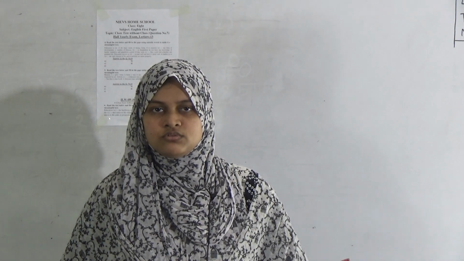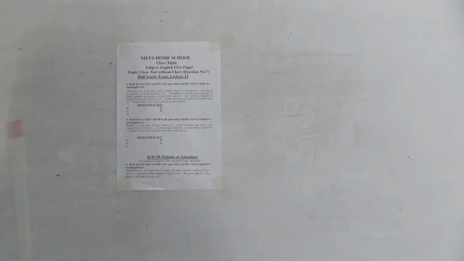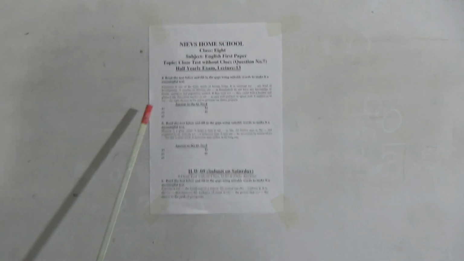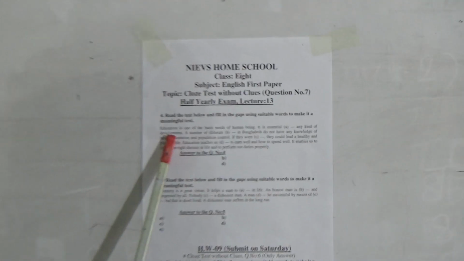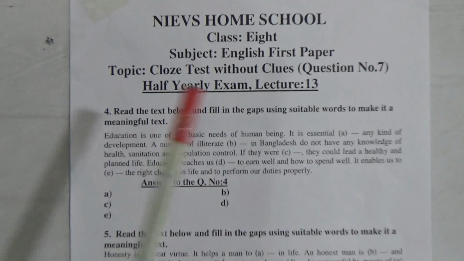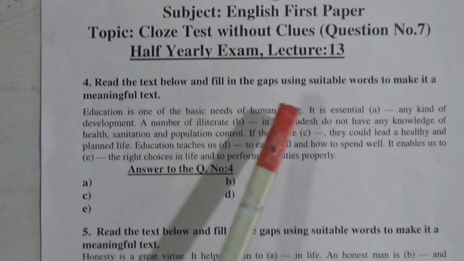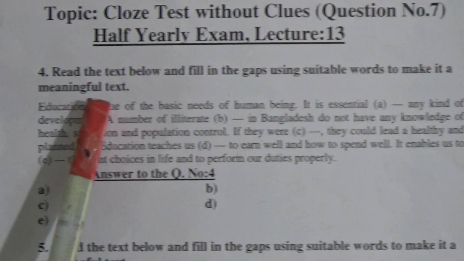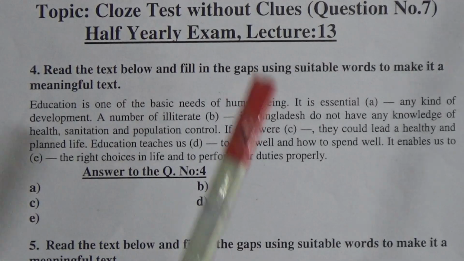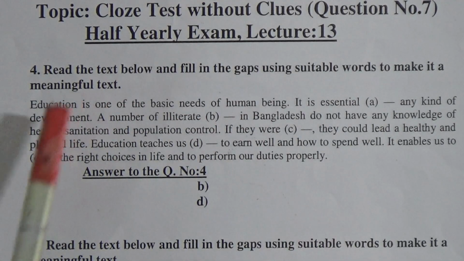Students, please take your notebook and writing elements. We are going to discuss cloze test without clues. So let's start. Students, it starts with number 4. Read the text below and fill in the gaps using suitable words to make it a meaningful text. So I'm going to read the text.